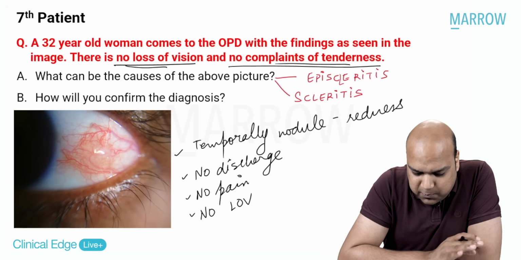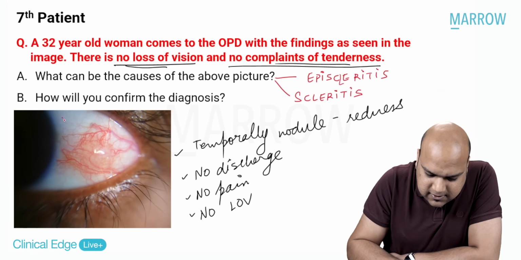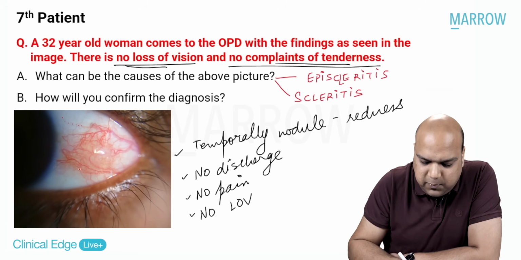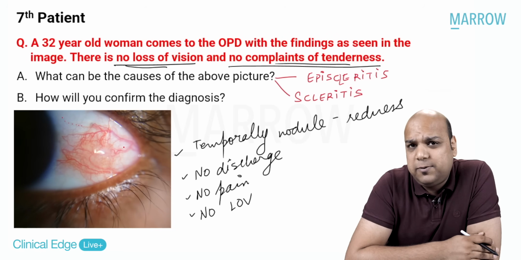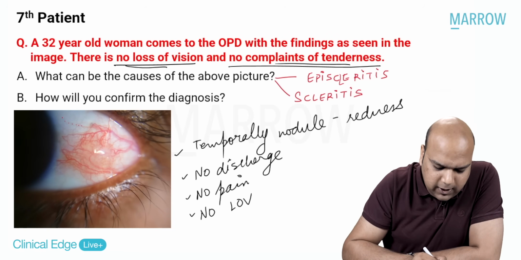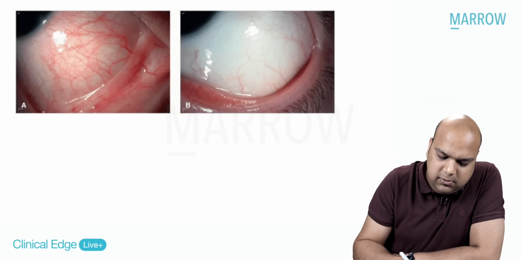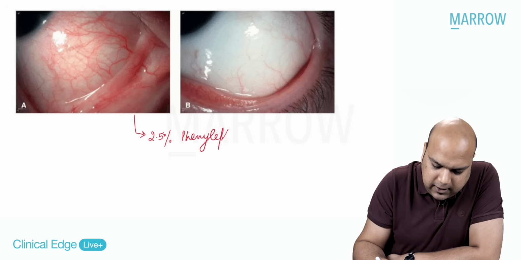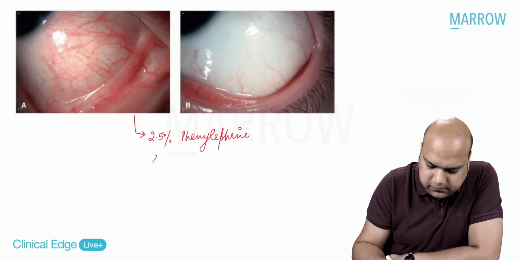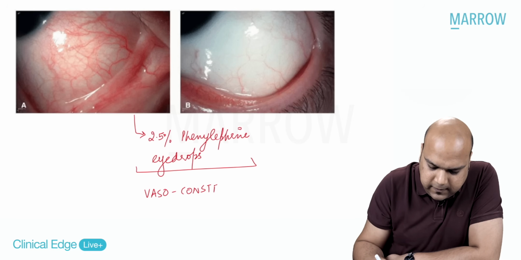Why? Because it is superficial vessels. See the deeper vessels. These are the deeper vessels. These are not congested. The superficial vessels are congested to me. But let's confirm the diagnosis. How do you confirm the diagnosis of episcleritis? We know something called blanching. So let's say this is our patient. In this patient, we are using 2.5% phenylephrine eye drops, a vasoconstrictor. Phenylephrine is a vasoconstrictor, I hope. Yes, all of us know this.